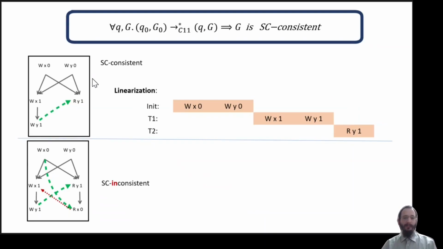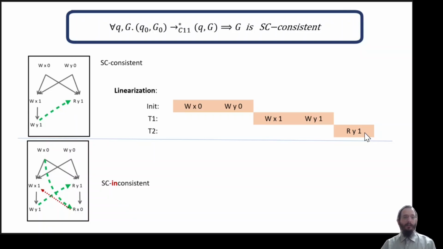If we have the same message passing example we had earlier, this graph is SC consistent, since we can linearize all the events taking place in the graph, namely starting by writing 0 for x and 0 for y for the initialization. Then the first thread is going to write 1 to x and 1 to y, and finally the second thread is going to read the value 1 for y.